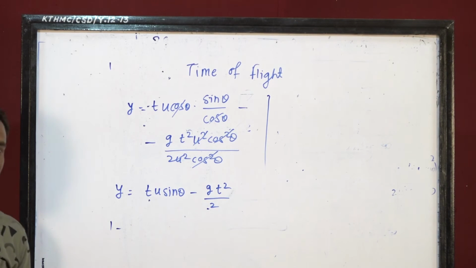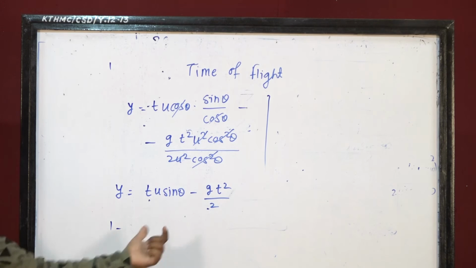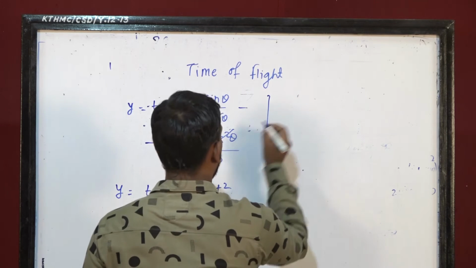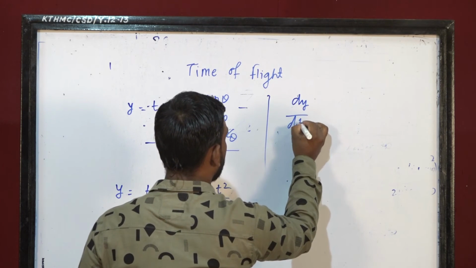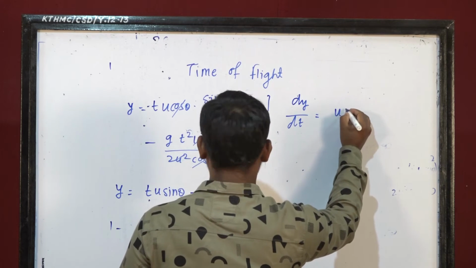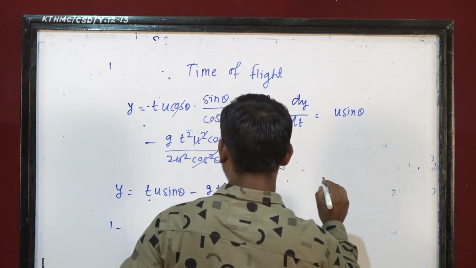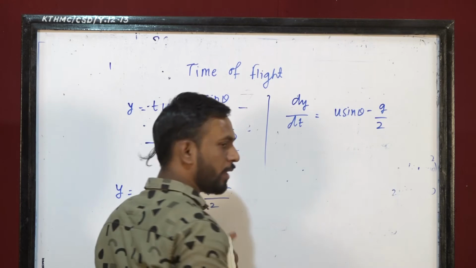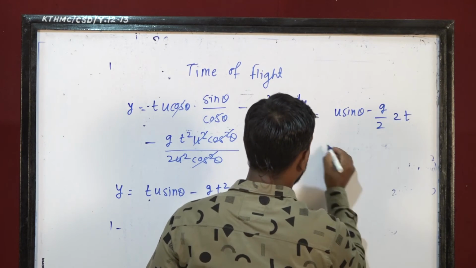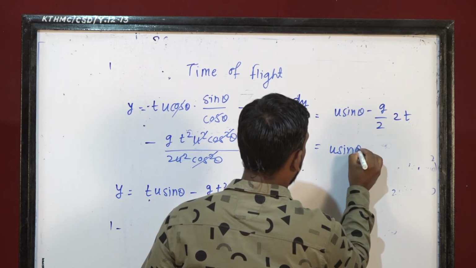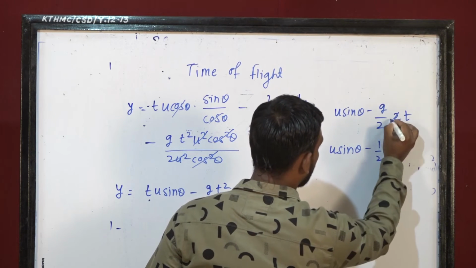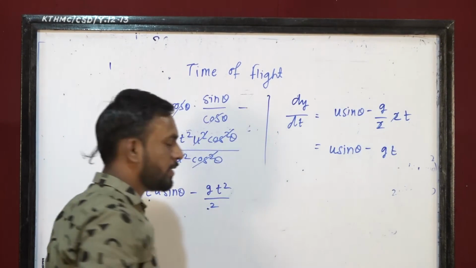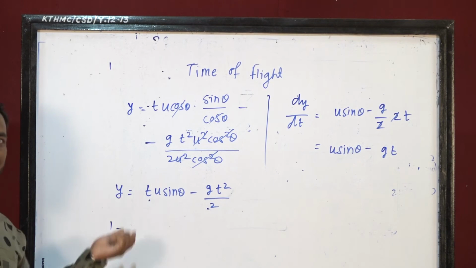So if you take the derivative and equate it to 0, you will find the maximum, which is the unknown quantity at maximum height. Okay, so let's try. Take a derivative of this, so dy by dt, with respect to t. So u sine theta, the derivative of t is 1, so again g by 2, and the derivative of t square is 2t, so this 2 cancels out, so I just write this in terms of gt. So this is dy by dt, the derivative in the y direction with respect to time.